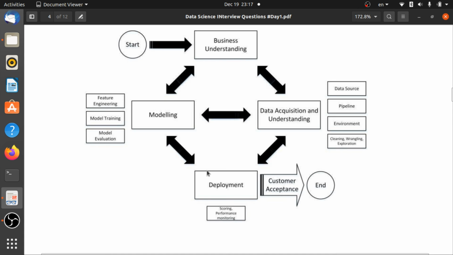Then we have to deploy it on AWS, Heroku, and maybe Azure. After the deployment part, there is no end of the game.